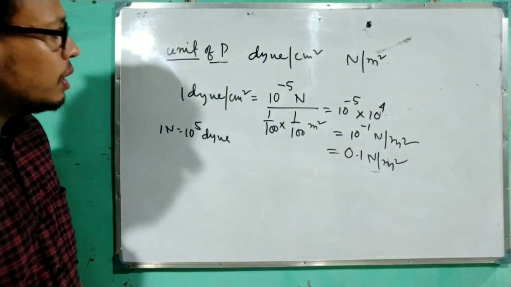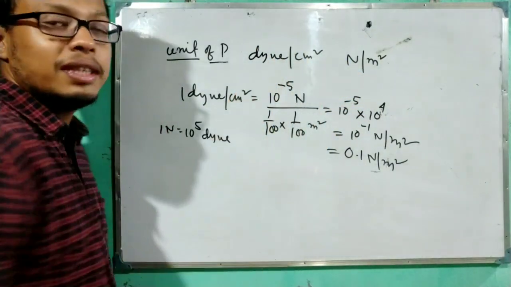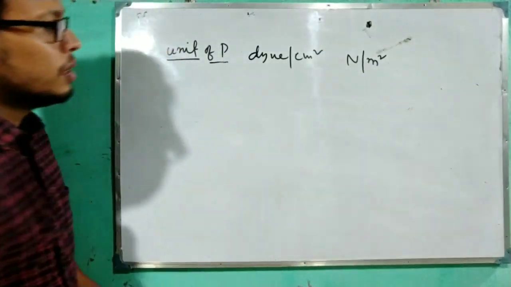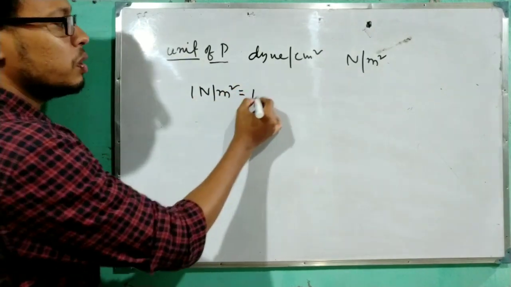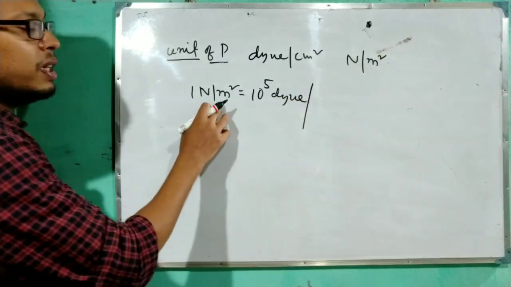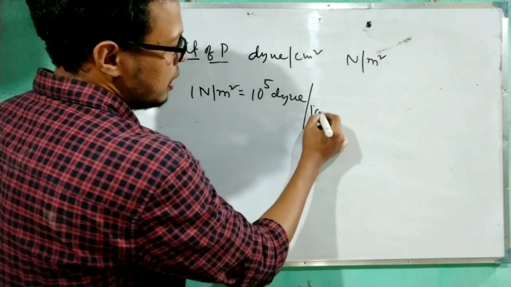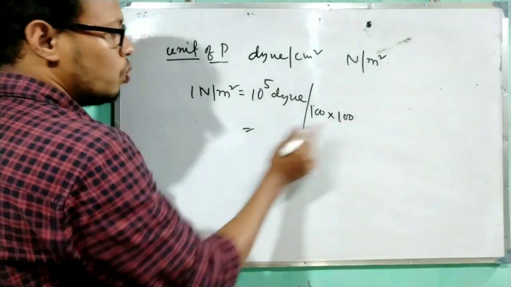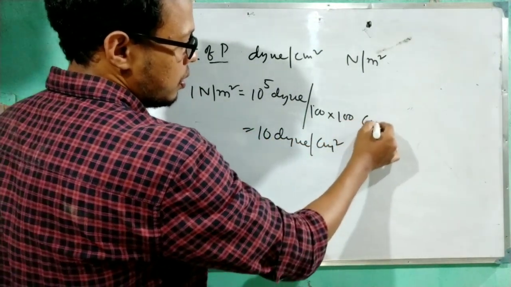So you can tell what is the relation between Newton per meter square in terms of dyne per centimeter square. That also I will explain. See, here 1 Newton per meter square, that is easy because you know 1 Newton equals 10 to the power 5 dyne. Okay, divided by meter to centimeter, so it is multiplied by 100. So 100 into 100. So here 5 zeros are there and here 4. So this is 10 dyne per centimeter square.